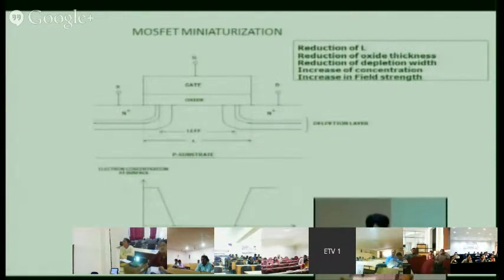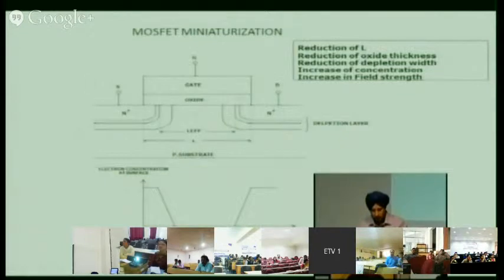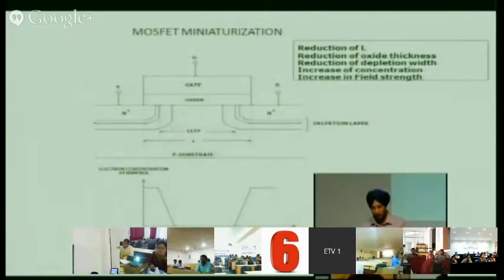The basic principle of MOSFET scaling is that you reduce L and you reduce the gate oxide. Basically, all geometrical dimensions, vertical and horizontal, you reduce by the same factor. If you are reducing L by alpha, you reduce this also by alpha, and this also.